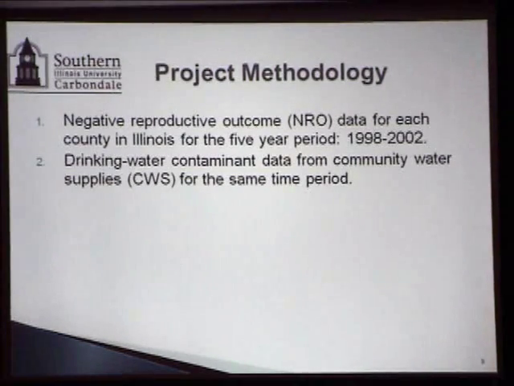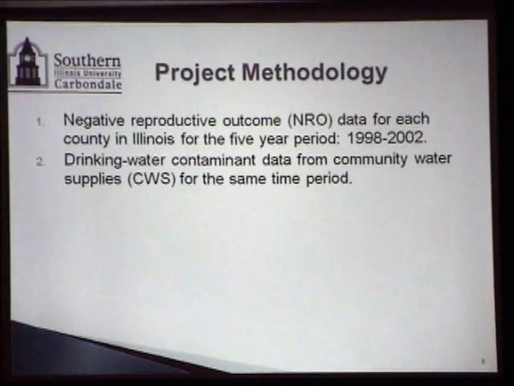We got some, but they were very sporadic, so we could not independently do analysis on those because of the limited amount of data that we had. So we concentrated on public water supplies, about 1,800 public water supplies in Illinois, all over the 102 counties.